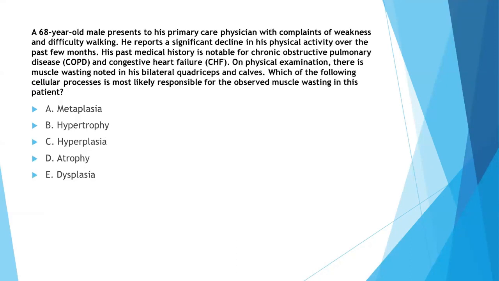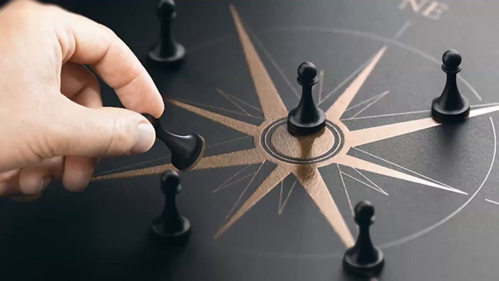A 68-year-old male presents to his primary care physician with complaints of weakness and difficulty walking. He reports a significant decline in his physical activity over the past few months. His past medical history is notable for chronic obstructive pulmonary disease and congestive heart failure. On physical examination, there is muscle wasting. Which of the following cellular processes is most likely responsible for the observed muscle wasting? The answer is atrophy.